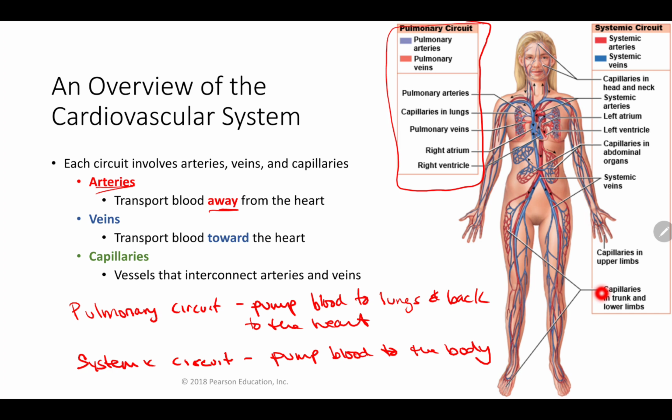Arteries and veins meet up at these specialized junctions called capillaries, these small microscopic blood vessels. These are vessels that interconnect arteries and veins, okay?